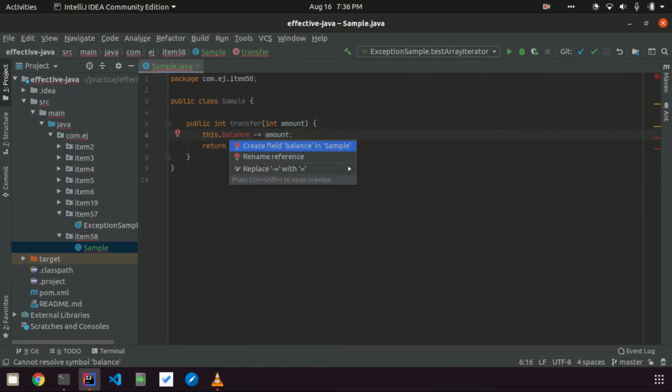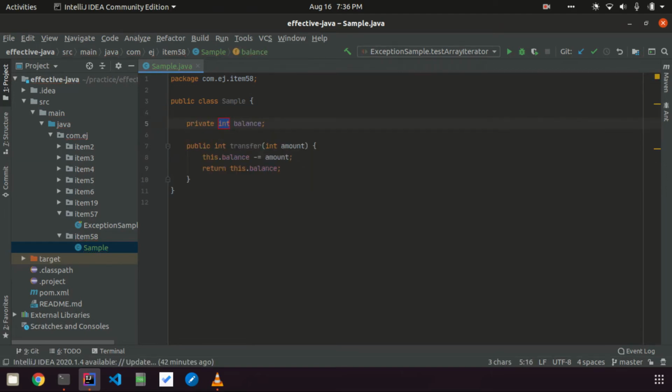So let me create a field. This is just for example's sake. I'm not putting any other particular checks for this balance, just to point out the concept we are discussing. Let's say this amount which I want to transfer is greater than balance.